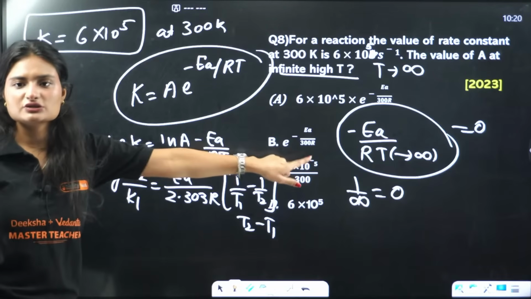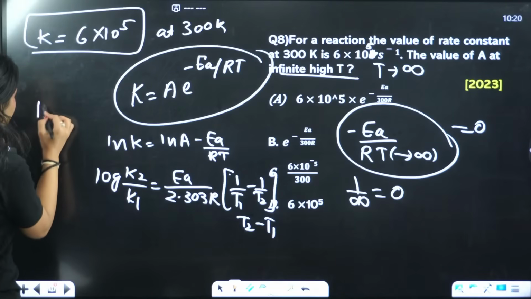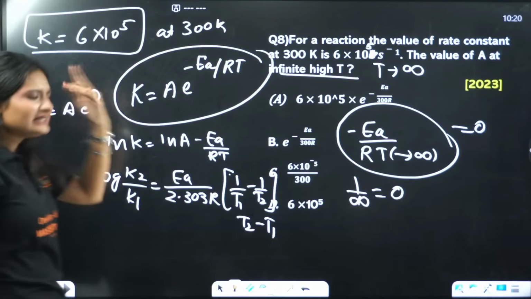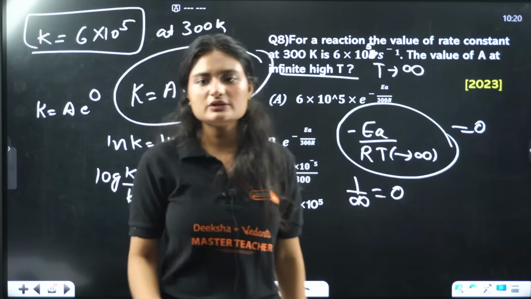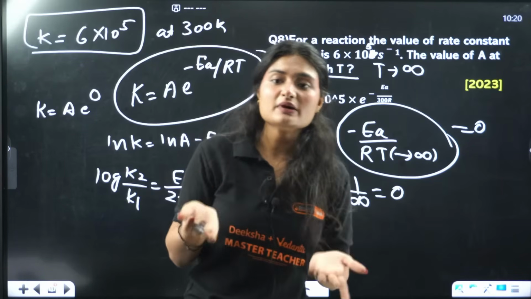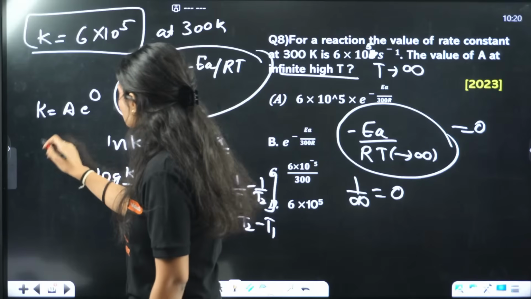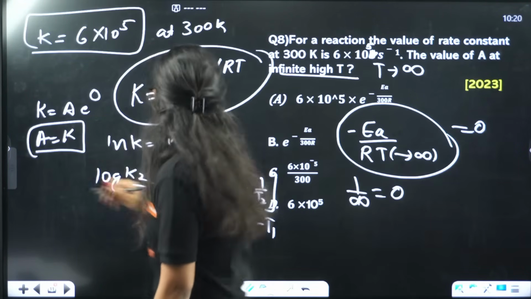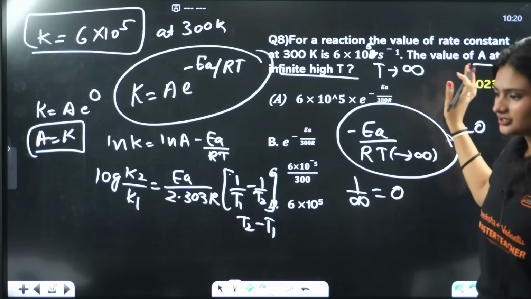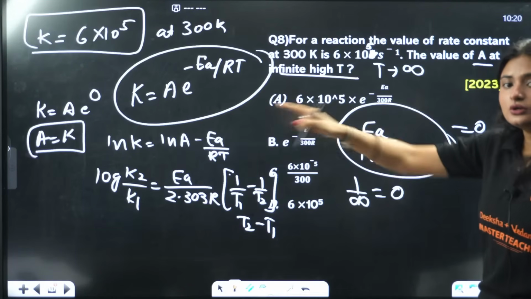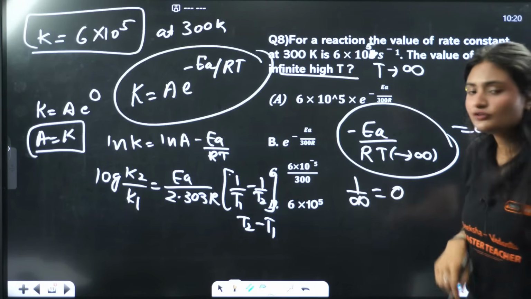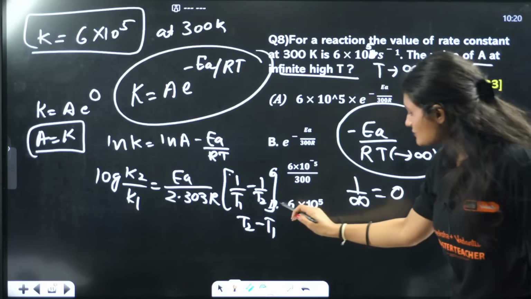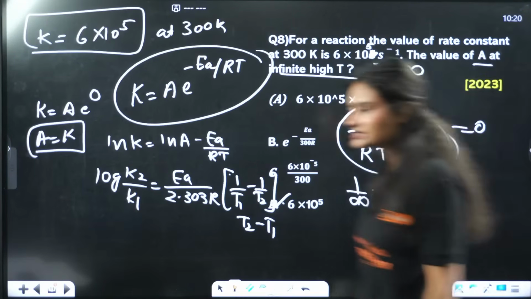If I substitute the 0 here, what will I get? K will be equal to A e raised to power 0, and anything raised to power 0 is always 1. So that means A will be equal to K. The collision frequency factor is always equal to K in this case. And what is the value of K? 6 times 10 raised to power 5. The answer is option D.